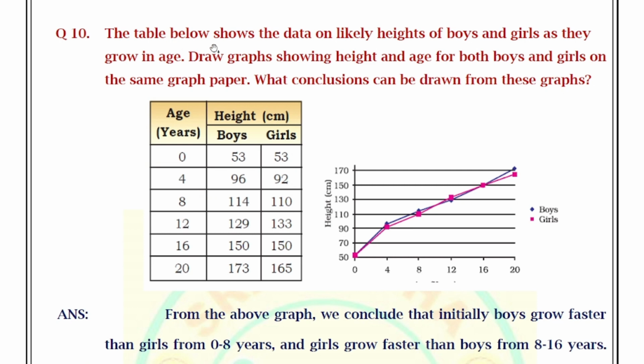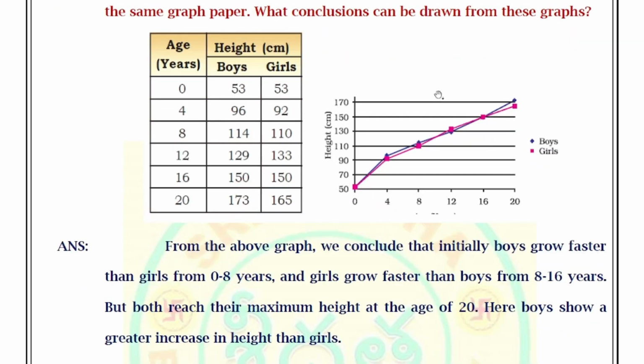Next, move on to the next question. The table below shows the data on likely height of boys and girls as they grow in age. Draw a graph showing height and age for both boys and girls on the same graph paper. What conclusions can be drawn from these graphs?